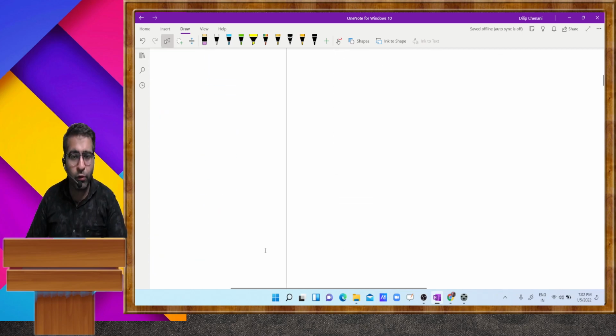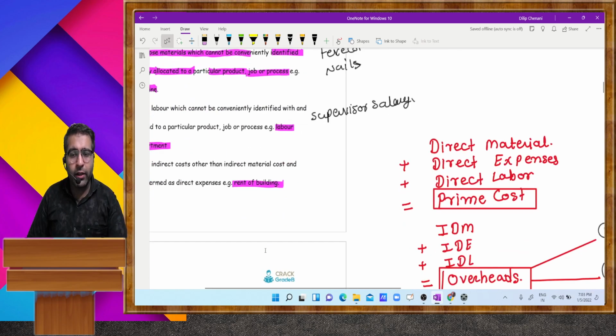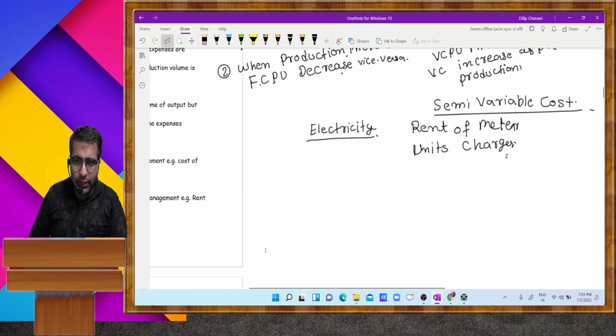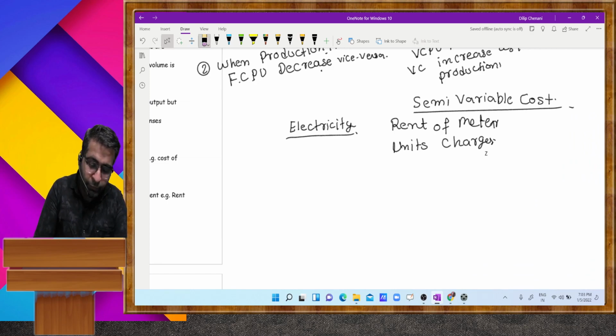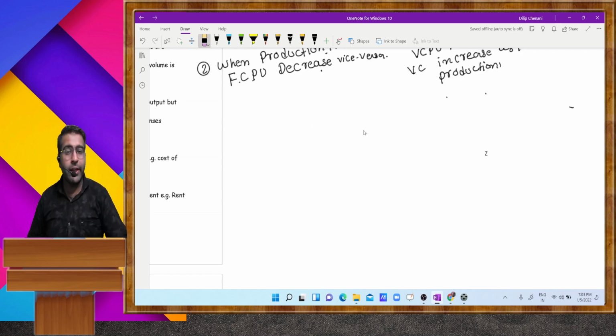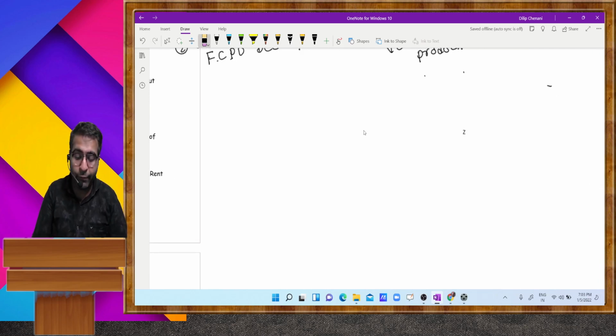There are different types of cost, like fixed cost and variable cost. Yesterday we finished with the variable cost. So today we are starting from the semi-variable cost again. Just look very carefully and listen very carefully.